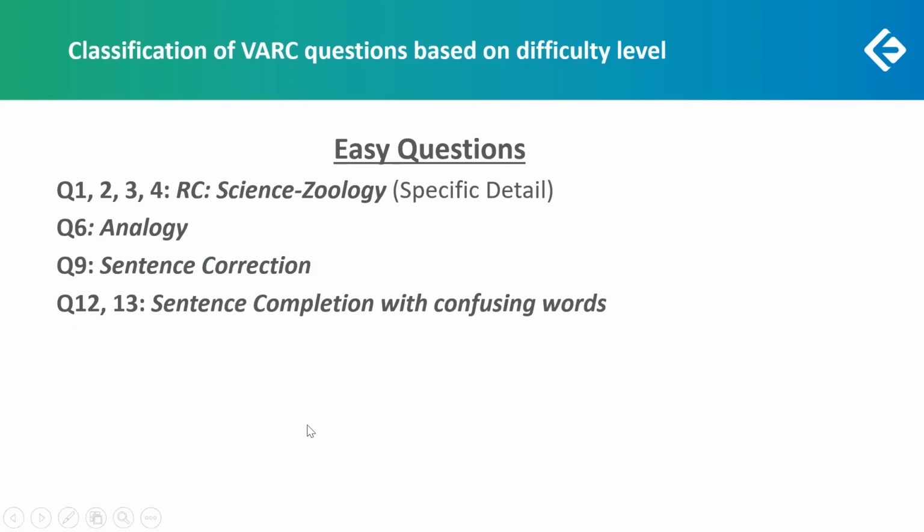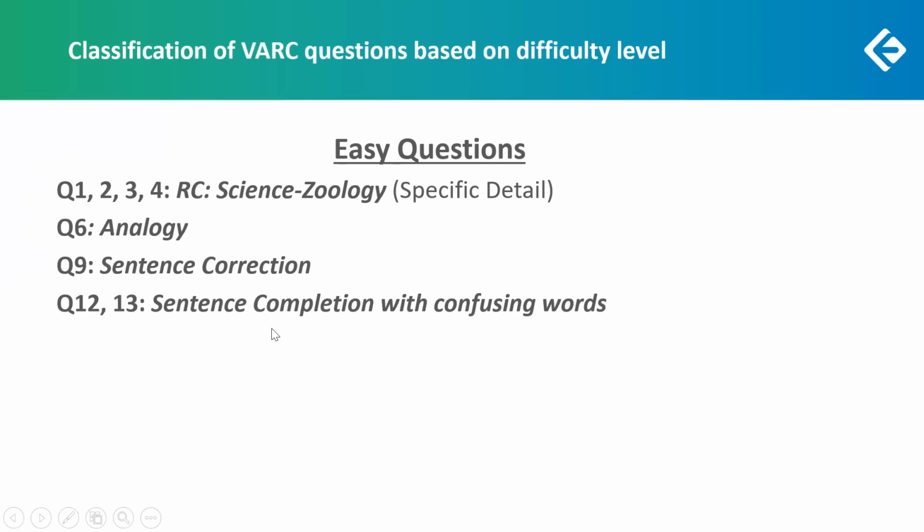And questions 1, 2, 3, 4 have been marked easy because the answers were very visible. You didn't have to read the RC, you simply had to look at the question and scan, regress to the RC and scan for the correct details. So this was a quick task. You didn't have to invest a lot of time in this.